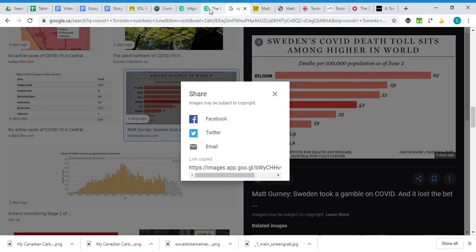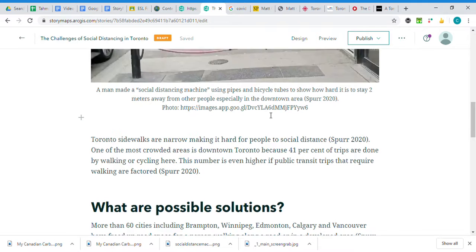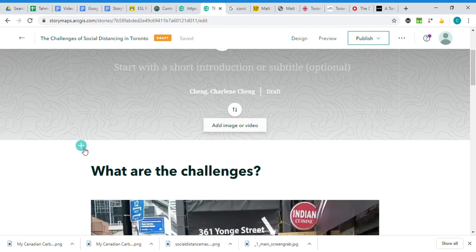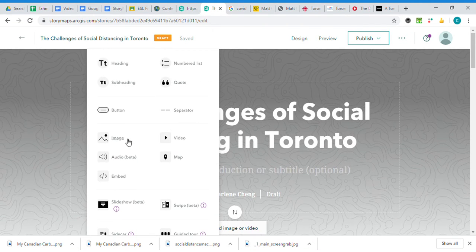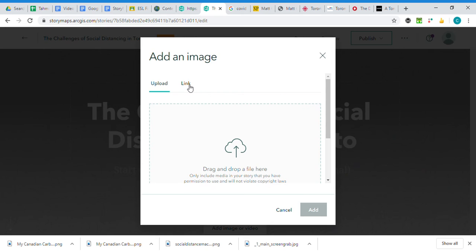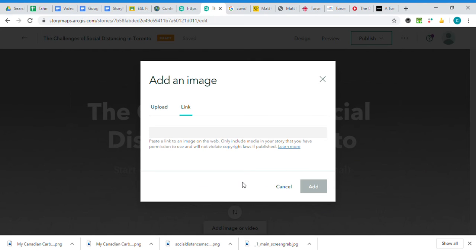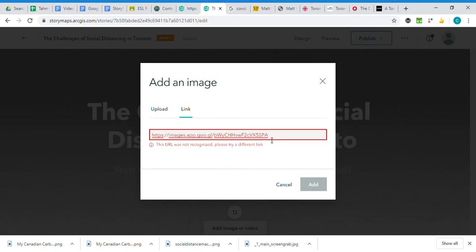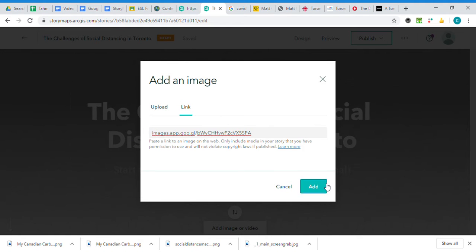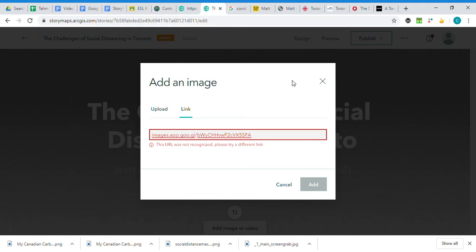Let's take a look. So I'm going to go back to my story map, and if I wanted to, I'm going to put this right at the beginning, and I'm going to try to do it with the link. Now, let's see if it works with the image. Nope. Okay, so I would have to upload it. So that's why the snipping tool is really helpful, because no matter what, you can always snip it, and then it becomes your own document.